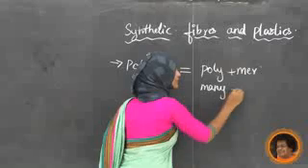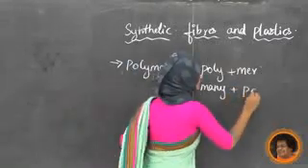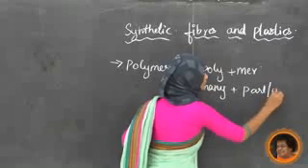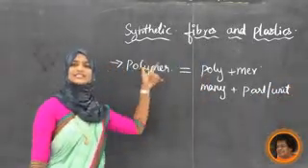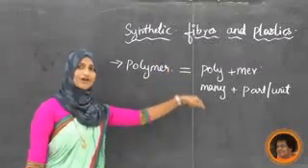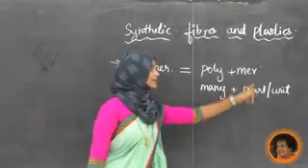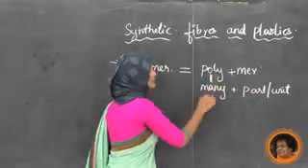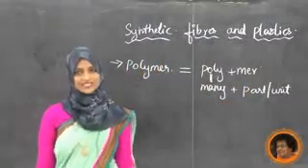Mer means unit or else part. So polymer is a combination of two words, poly plus mer. Poly means many and mer means part or units.